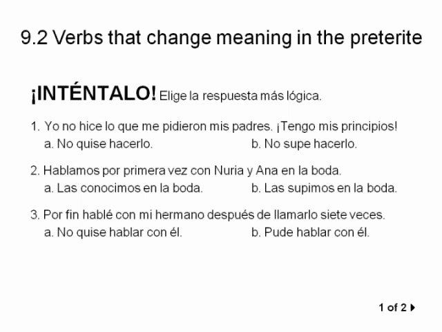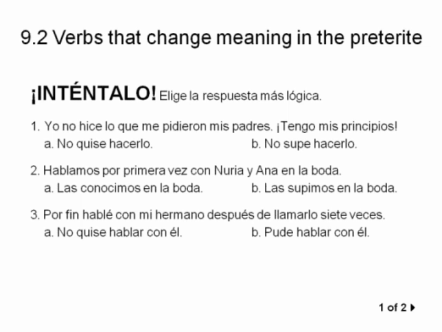Número 2, hablamos por primera vez con Nuria y Ana en la boda. We spoke with them for the first time at the wedding, and you could either say las conocimos en la boda or las supimos en la boda. Las conocimos would be we met them at the wedding, or las supimos en la boda would be like we learned about them in the wedding, or we learned them in the wedding. Letter B really doesn't make any sense as an answer. The correct answer is A. We met them at the wedding.